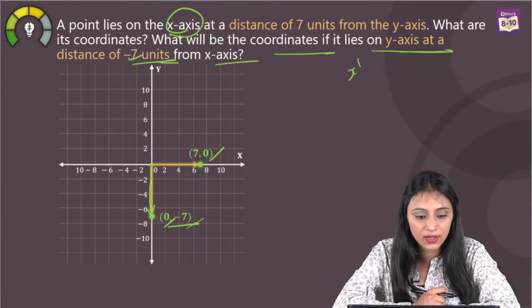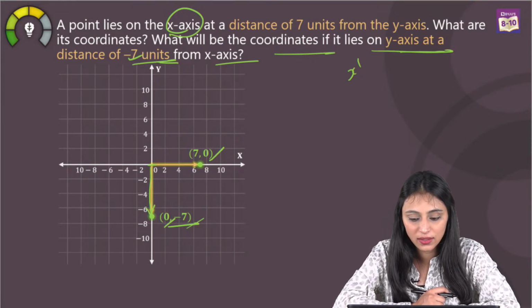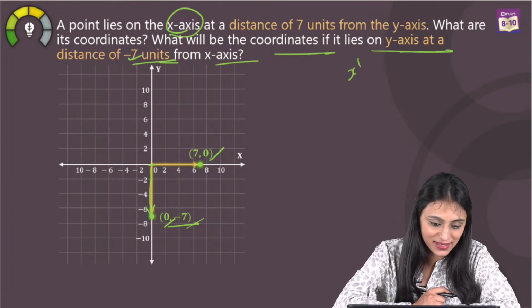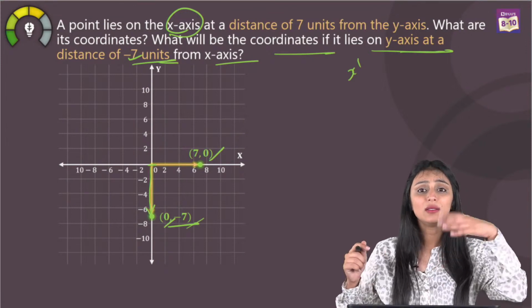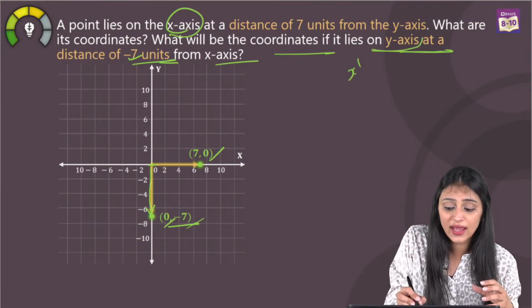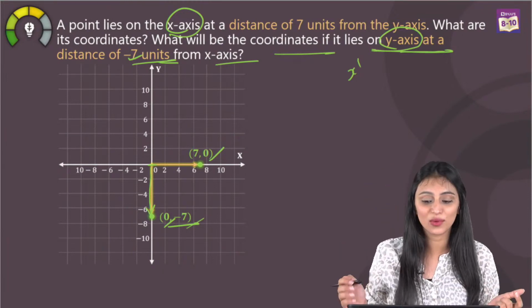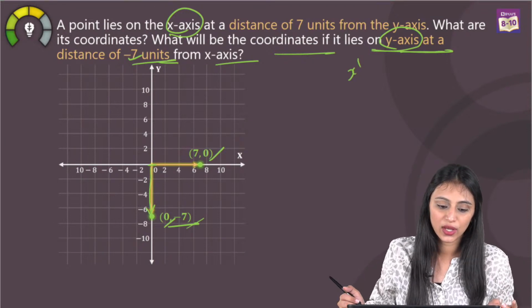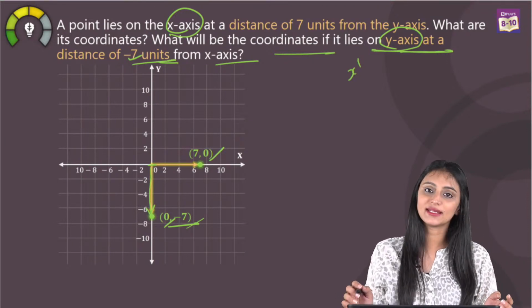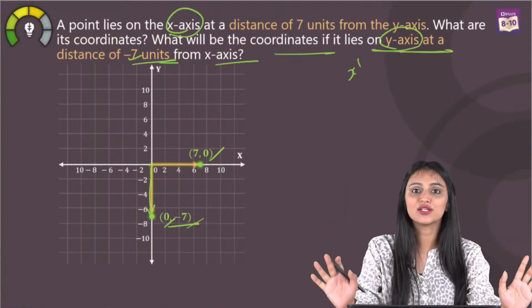Rajat, 0, -7. Rajendra, Shiva Ranjani, yes. Sai Satyam, okay. Hema, yes. Second part is yes, absolutely. Hema, 0, -7. Deepak, -7, 0. How can it be -7, 0? Deepak, this time, read the question. It is on y-axis. Since it is on y-axis, your x-coordinate, that means your abscissa will be 0. How can it be -7, 0? Tanushri, yes, 0, -7. Absolutely. Shreyanshi, okay. Shardul, yes, 0, -7 is the point. So we know the coordinates for both of them right now. All right, so we have understood this.